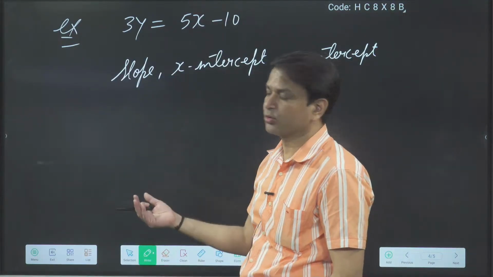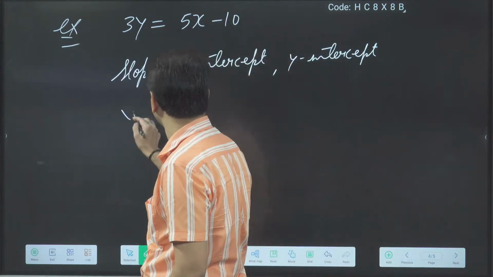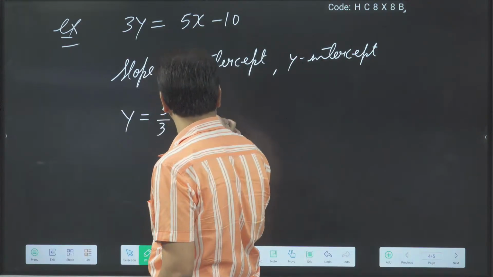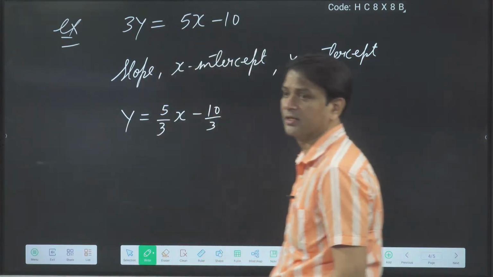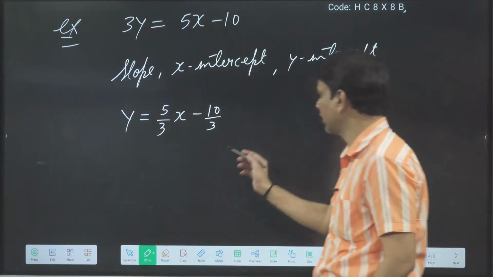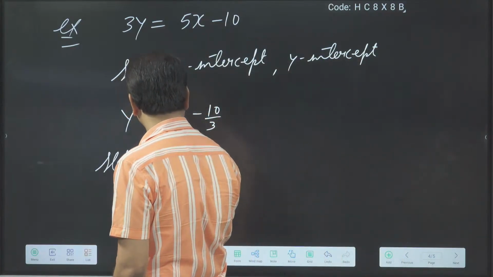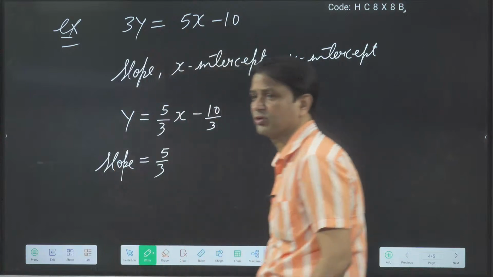So first convert into the standard form. What will you get? Y is equal to 5 by 3x minus 10 by 3. Okay. Then we got y is equal to mx plus c. Then the slope, what can I say? Slope is equal to 5 by 3.